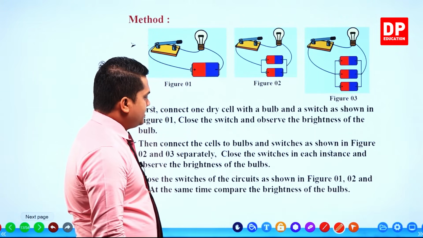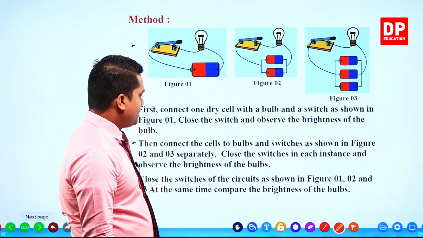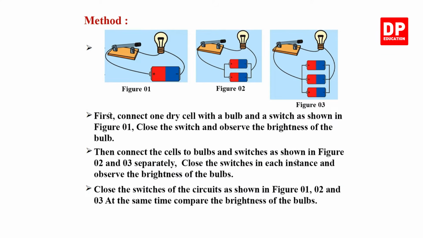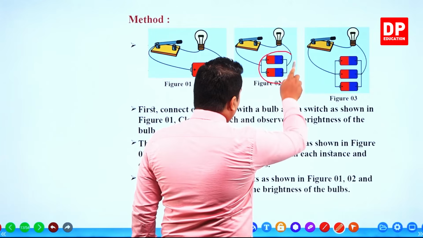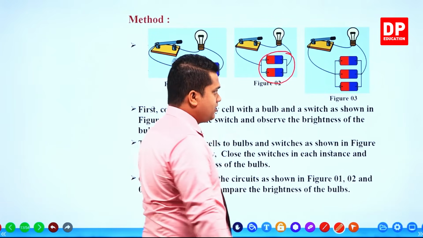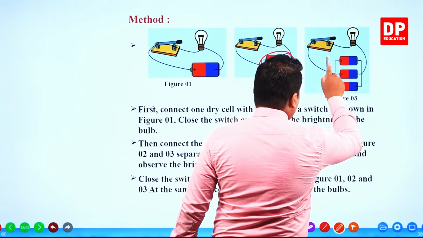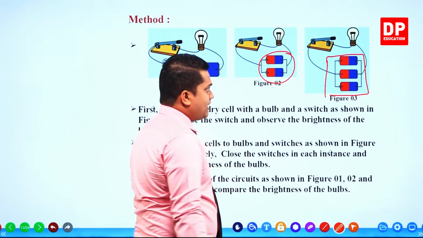Then connect the cells to the bulbs and the switches as shown in figures 2 and 3 separately. Close the switches in each instance and observe the brightness of the bulbs. So here there are two dry cells interconnected to each other in a parallel connection. Here there are three dry cells interconnected to each other, once again in a parallel connection.